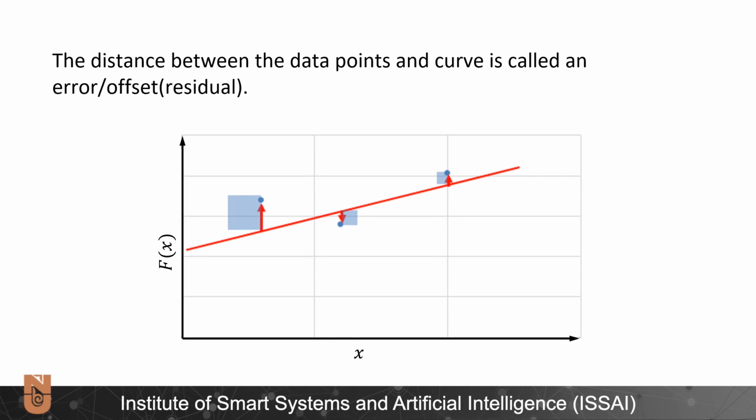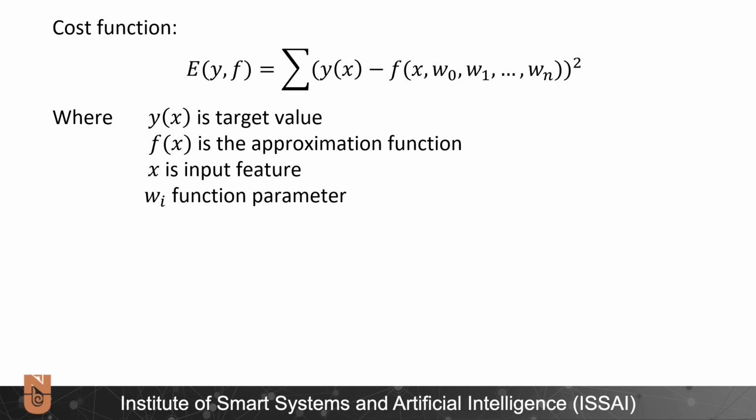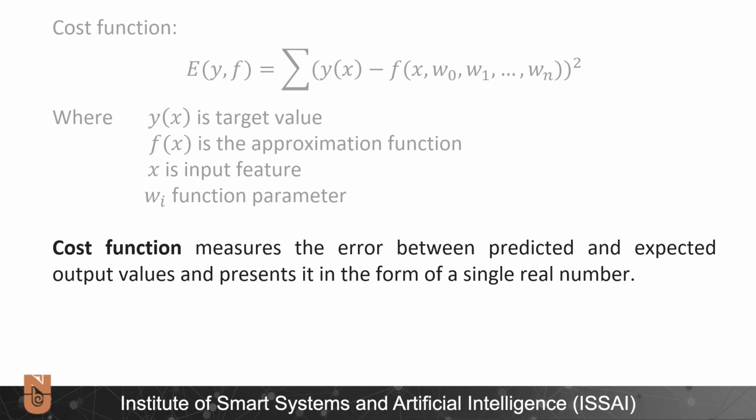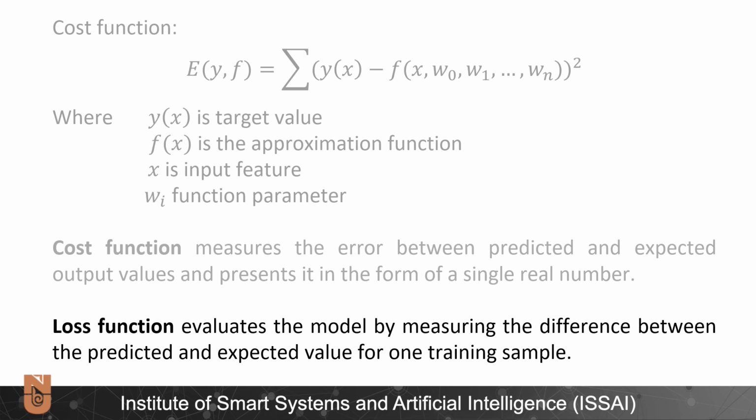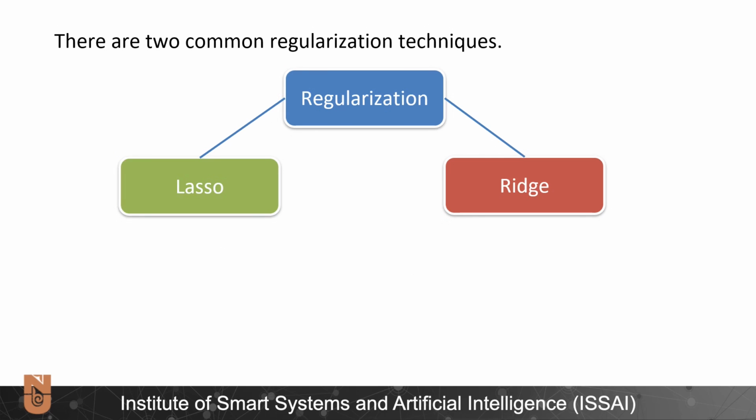The distance between the data points and curve is called the error, and the purpose is to get the minimum sum of squared errors. So the cost function for the least squares regression is as follows: the sum of squared differences of the target value and approximation function, where x is the input feature and wi is a function parameter. The cost function measures the error between predicted and expected output values and presents it in the form of a single real number. The loss function evaluates the model by measuring the difference between the predicted and expected value for one training sample. Regularization adds a penalty term to the loss function.